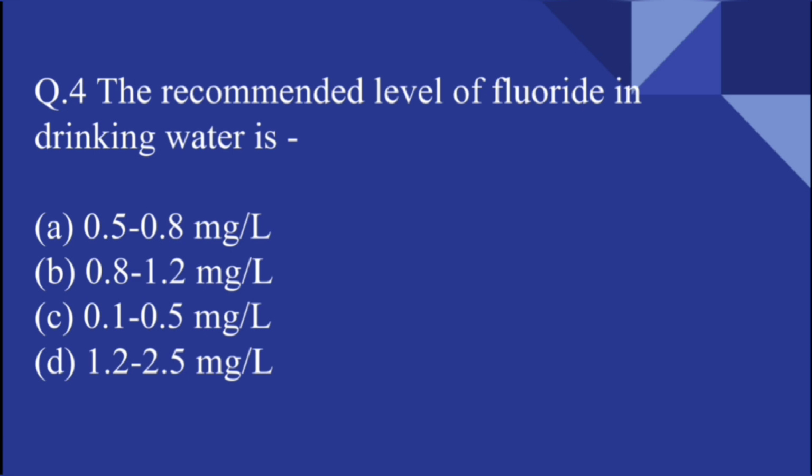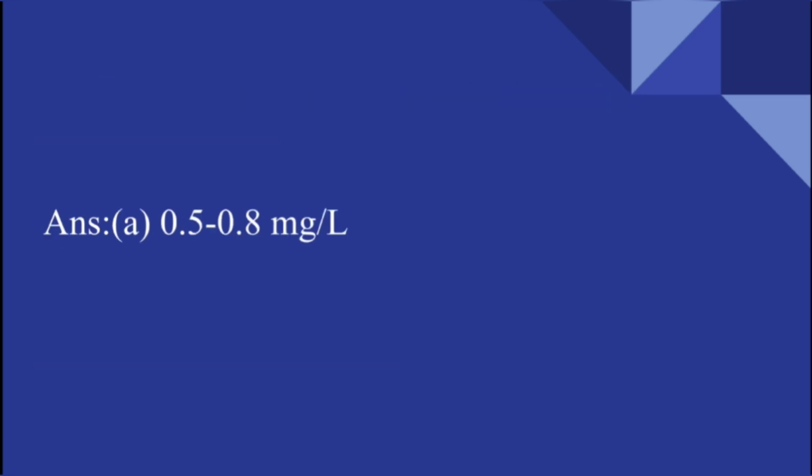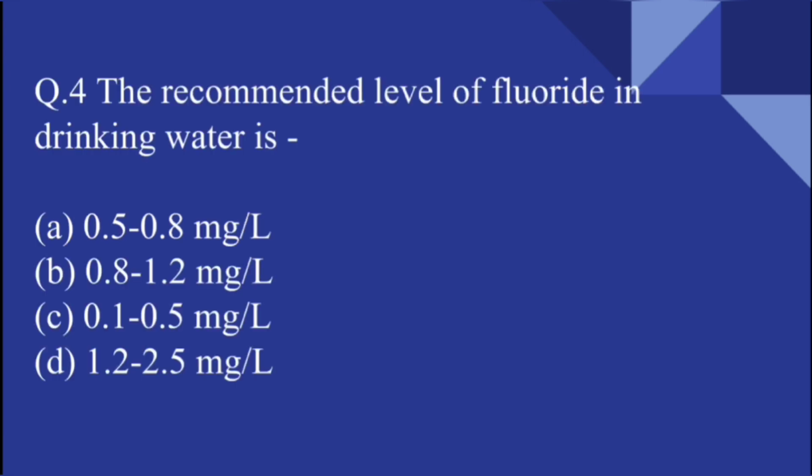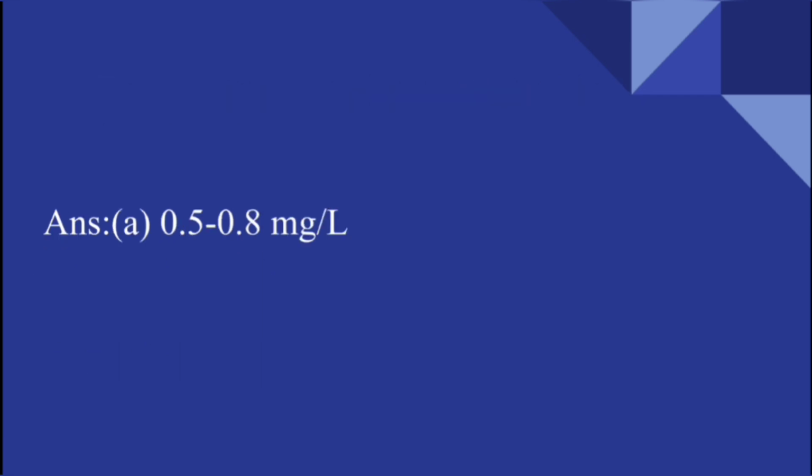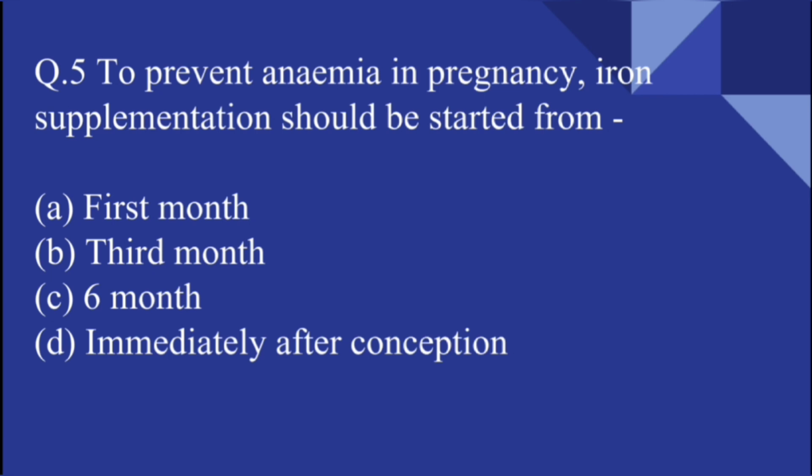The recommended level of fluoride in the drinking water is 0.5 to 0.8 milligram per liter, 0.8 to 1.2 milligram per liter, 0.1 to 0.5 milligram per liter, and 1.2 to 2.5 milligram per liter. Here the answer is 0.5 to 0.8 milligram per liter. Excess of fluoride in the drinking water may cause fluorosis, and that is why the acceptable level of fluoride should be 0.5 to 0.8 milligram per liter.